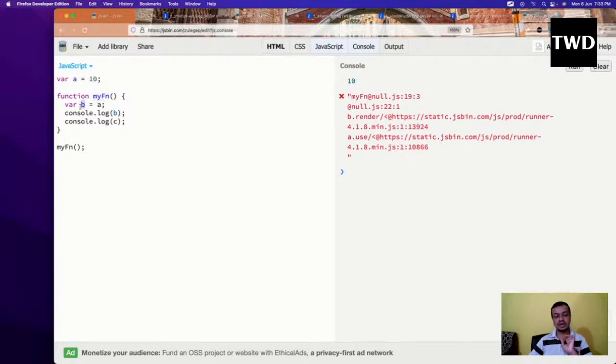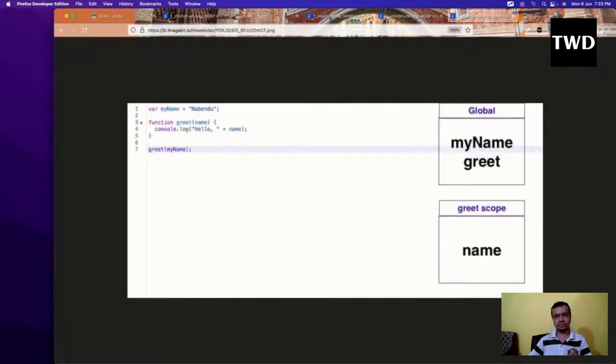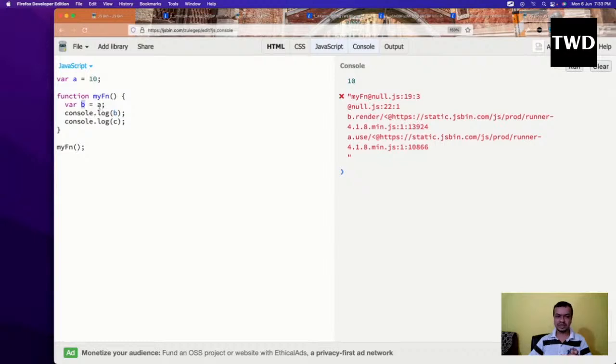Then it will come here and we see whether b is there, and b is in which scope? b is in my func fn scope, just as we've seen here. So my fn scope, and it will now do it. It will assign a, which it will find from the global scope. But b is now printing, and there is no c. It is not able to find c anywhere, so it will give an error.